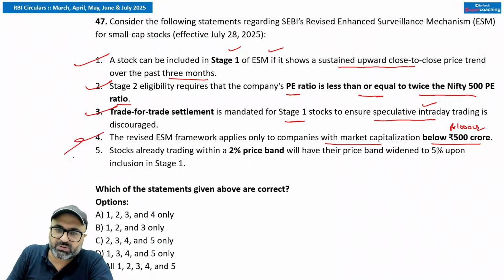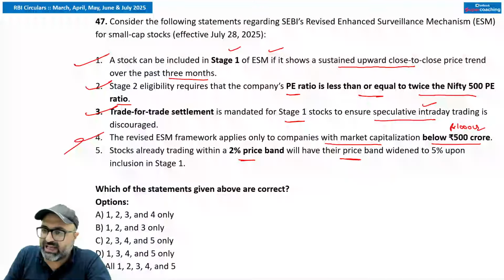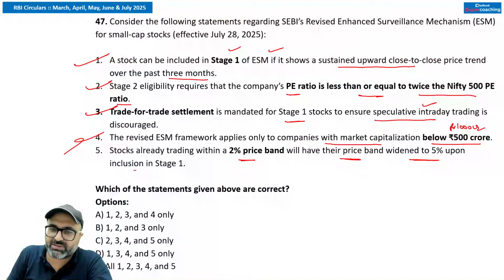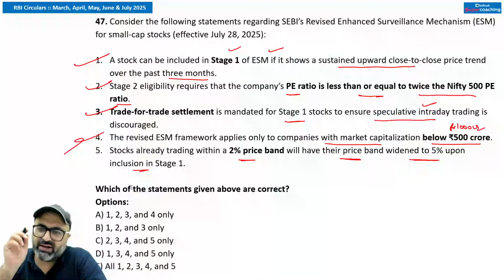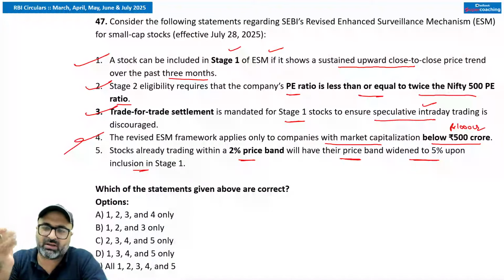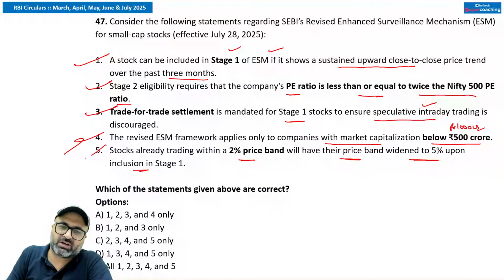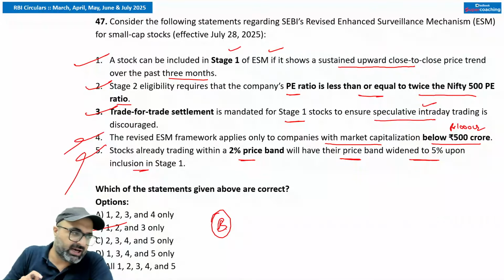Stocks already trading within 2% price band will have their price band widened to 5% upon inclusion in stage 1. Stocks already trading at a 2% price band retain the same band. It is not widened to 5% upon inclusion in stage 1. So this is not correct. This is a wrong statement. Answer will be B option. 1, 2, 3 are correct.